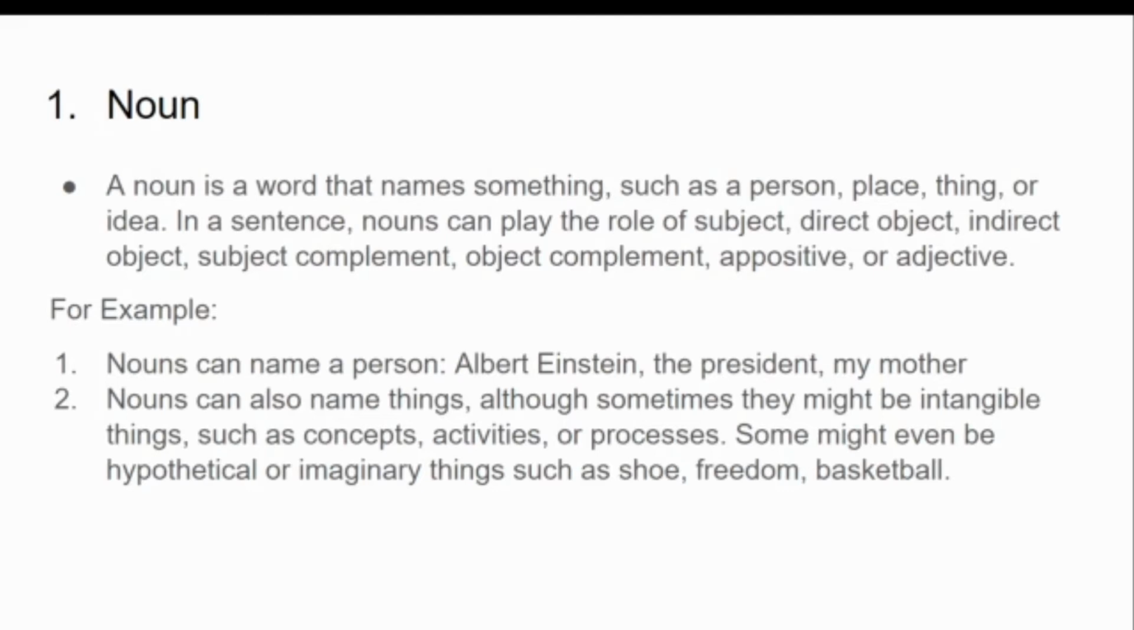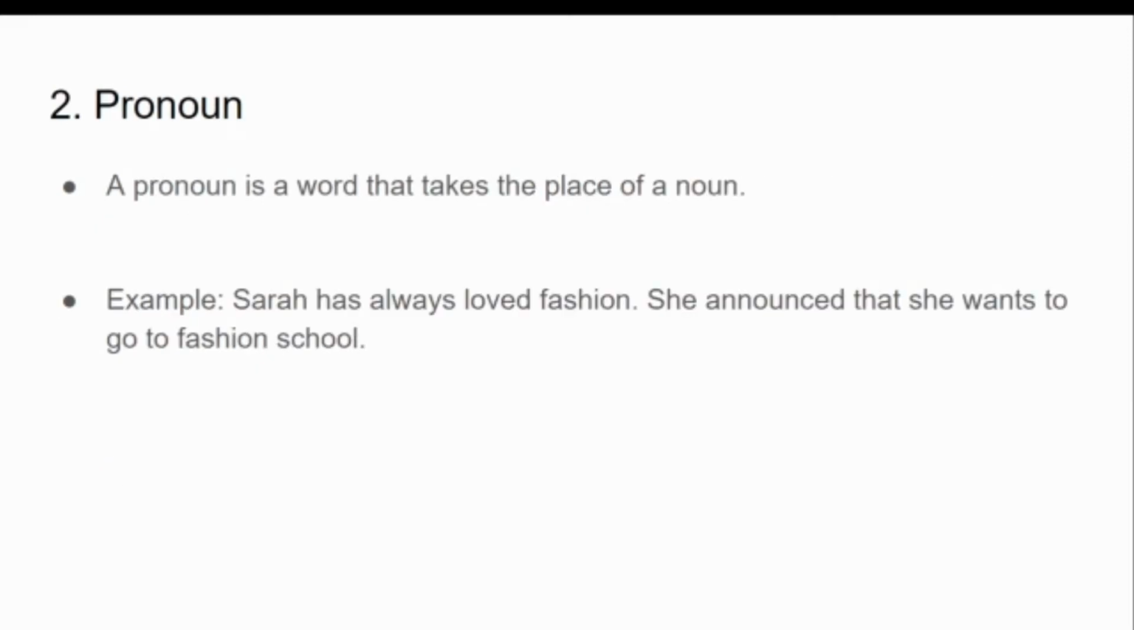After explaining how it names a person, I'm going to explain how it can also name things. Although sometimes they might be intangible things, it's not compulsory that the thing is physical, like a glass or a bottle, but it can be intangible, like a concept, an activity, or a process. Some might even be hypothetical or imaginary things, such as freedom. Now, freedom is something abstract. You cannot really touch freedom. It's a concept, right?